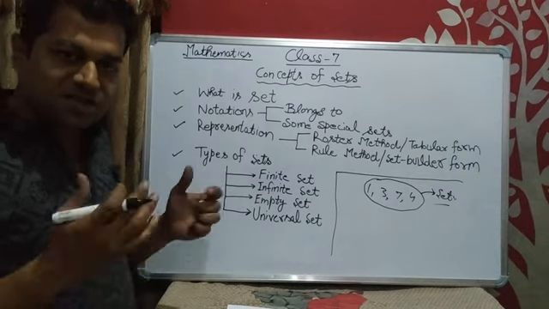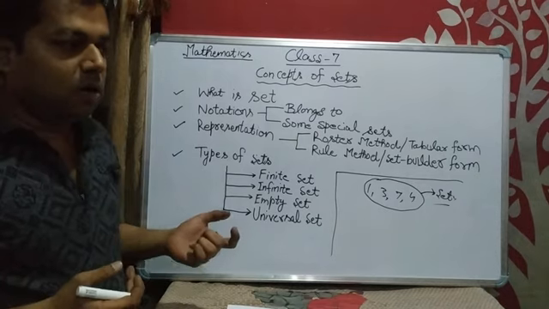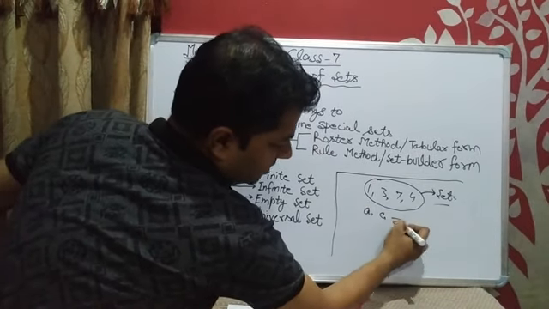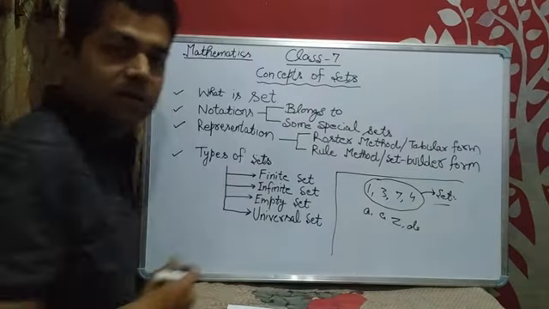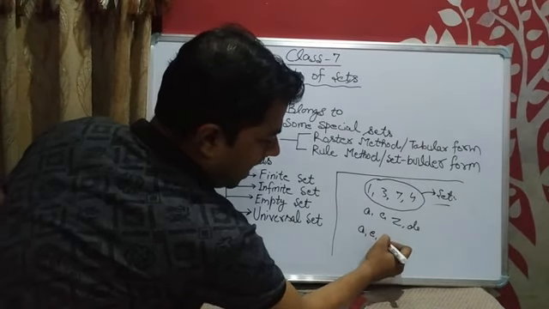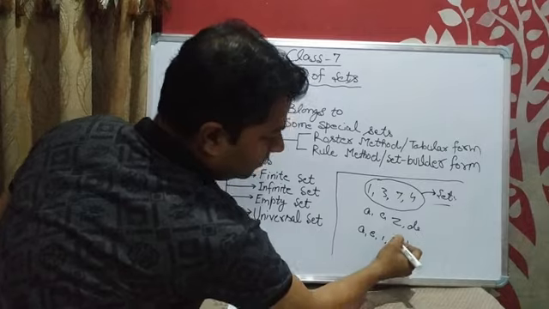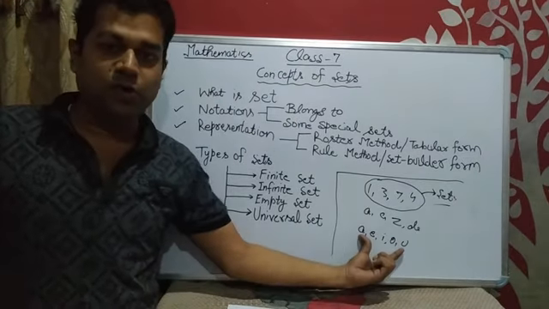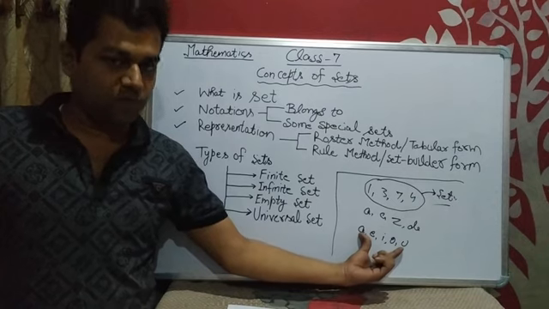We can also consider alphabets. Suppose A, C, Z, D. These 4 alphabets. Another example, A, E, I, O, U. You must know what these are. A, E, I, O, U are the English vowels.